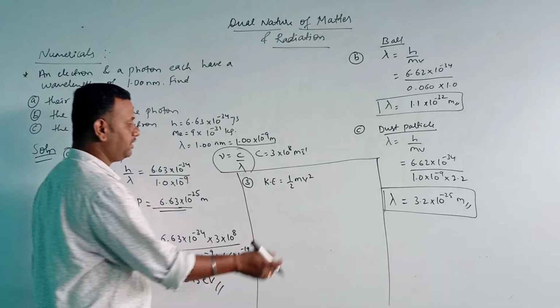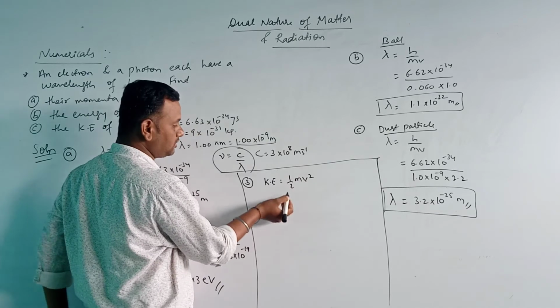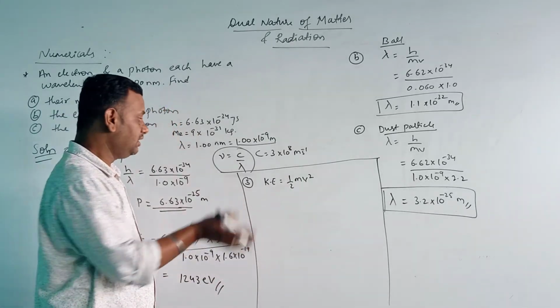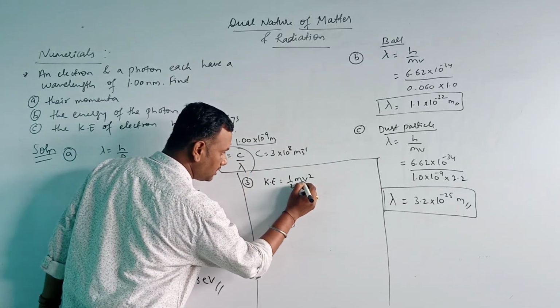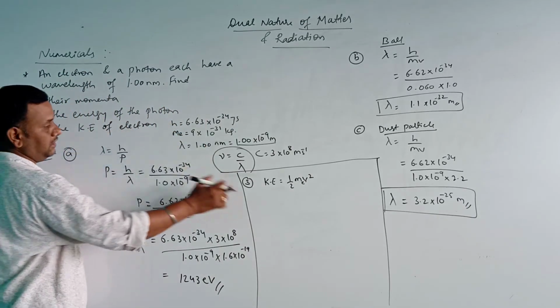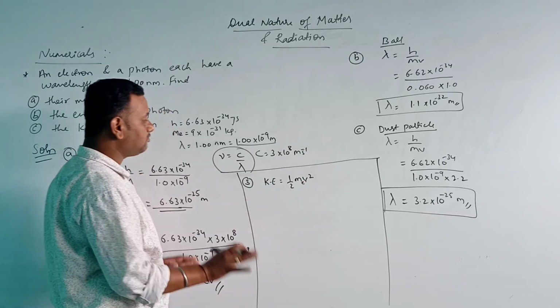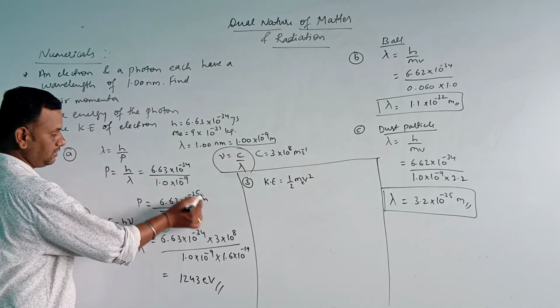Here m means the mass of the electron, because we are finding the kinetic energy of the electron. But in the question the speed, that is the velocity, has not been given. But we know the momentum. Initially we have calculated the momentum value.